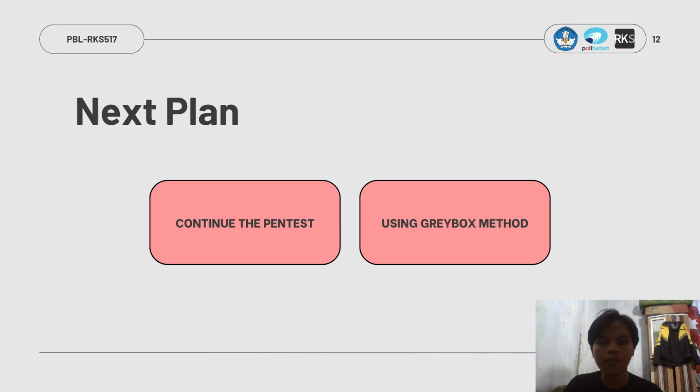Going forward, gray box testing provides the best of both worlds. We will have privileged internal information such as architecture diagrams, credentials for a lower privileged account, or particular network maps, while still simulating a real attacker's perspective. This approach lets us test more targets and attack paths, validate internal controls, and discover issues that truly black box testing might miss. Combining continuous penetration testing with the gray box method will increase our coverage and the accuracy of our findings, and it will help the team learn faster by working with more realistic information.